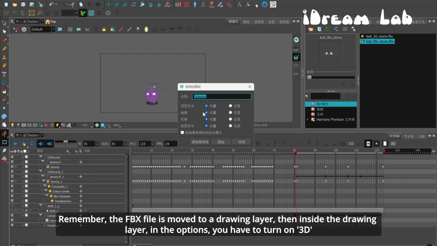Remember, the FBX file is moved to a drawing layer, and then inside the drawing layer, in the options, you have to turn on 3D.